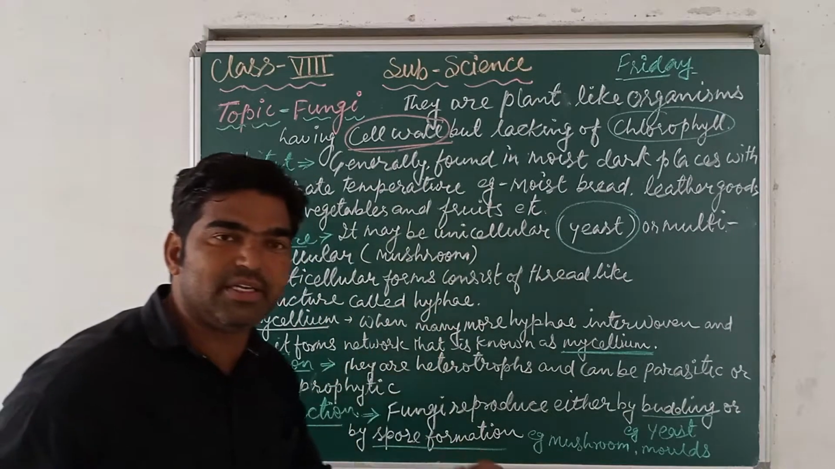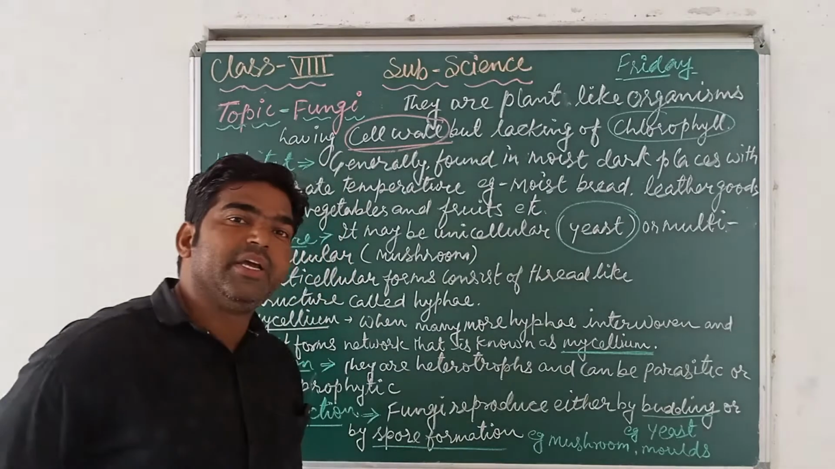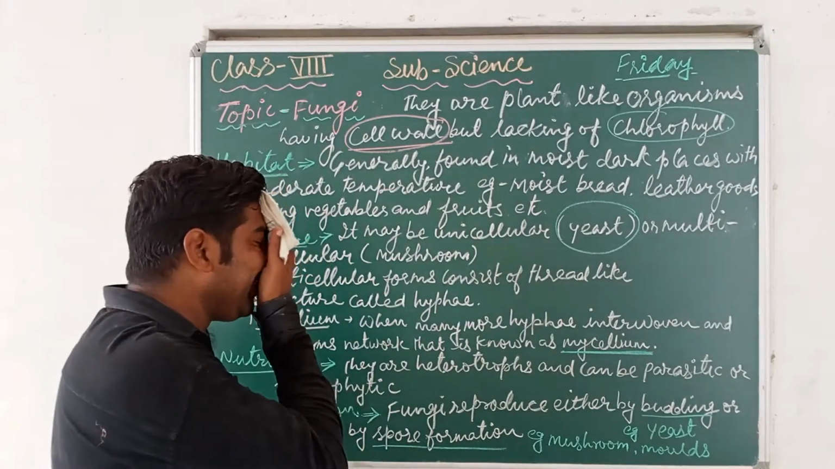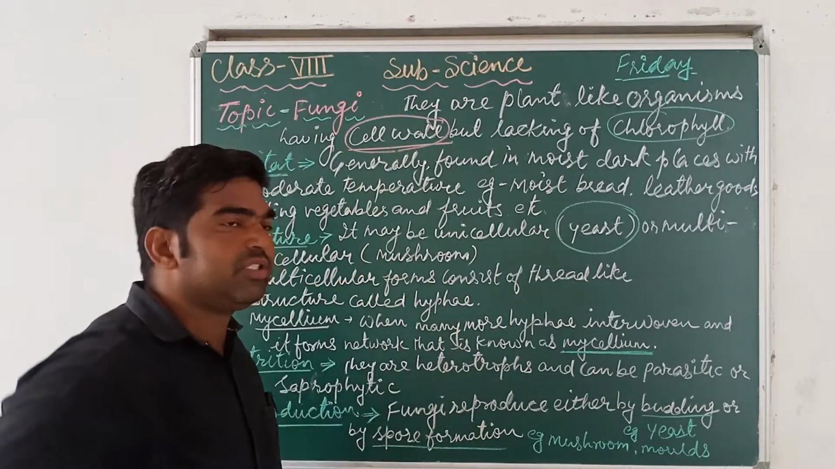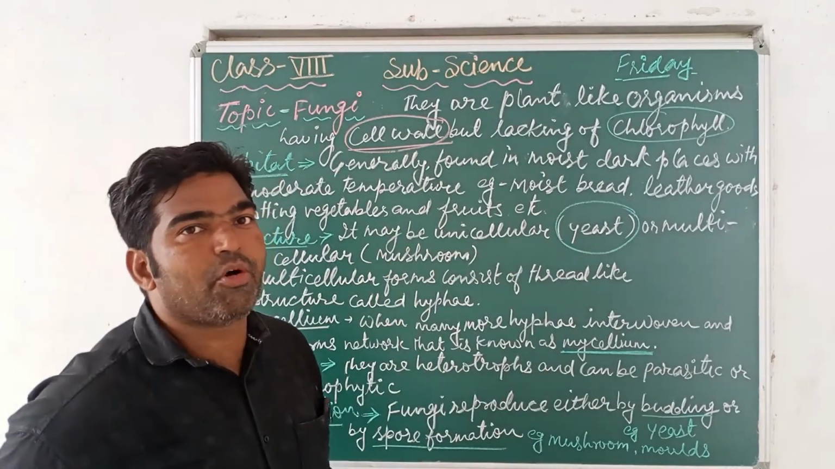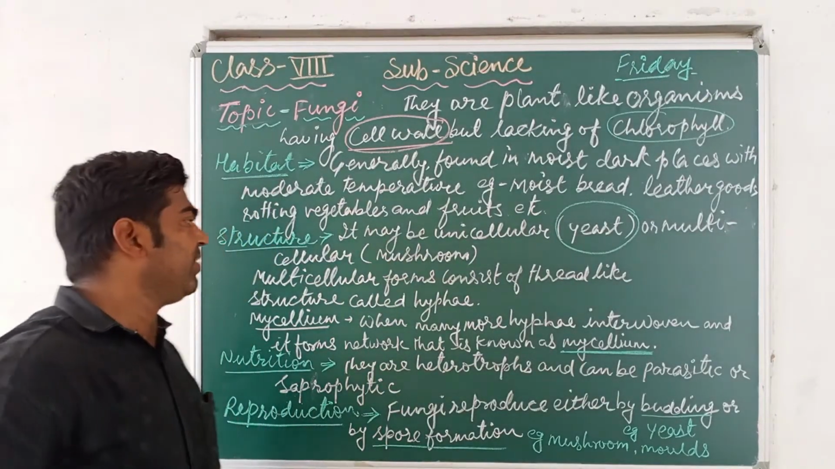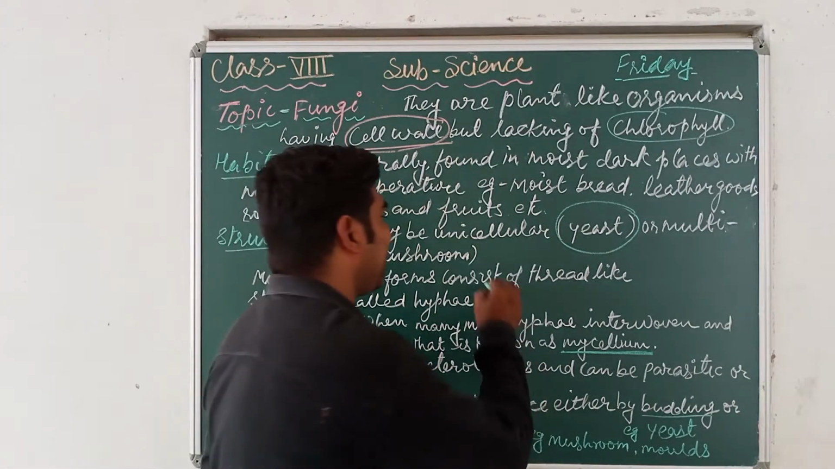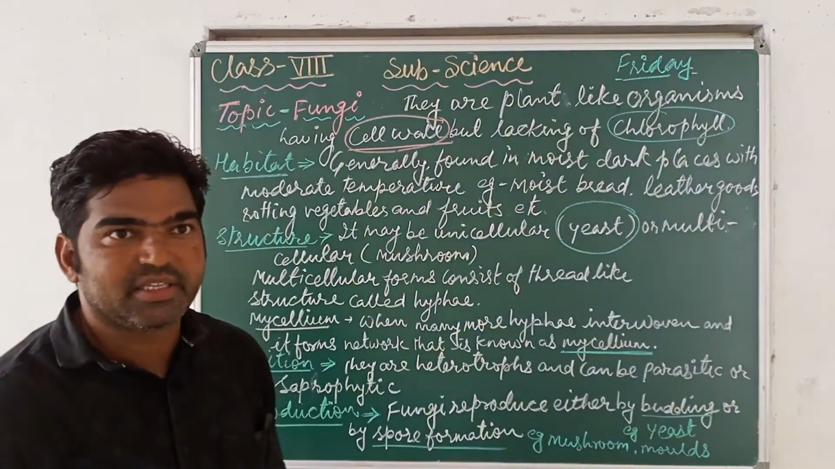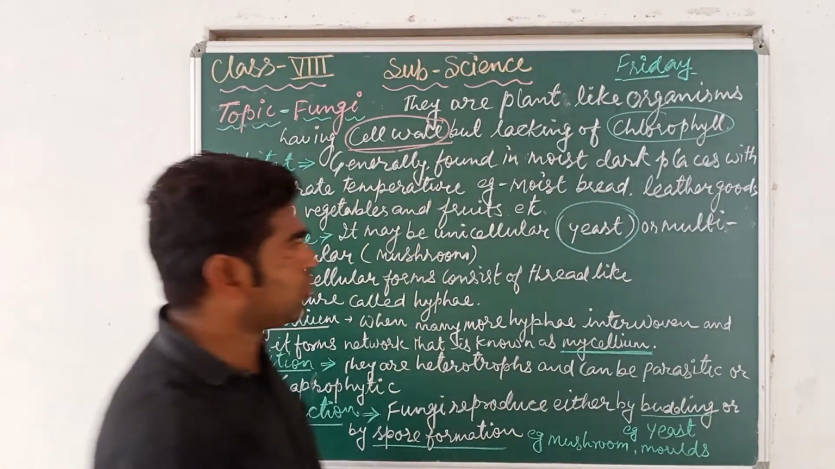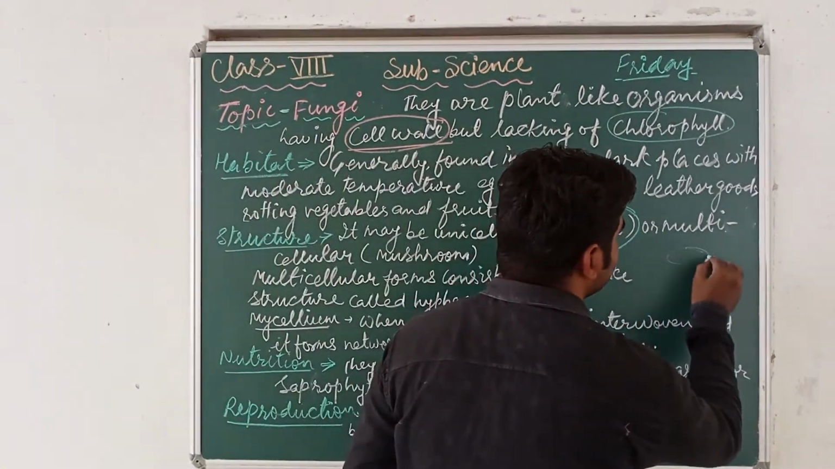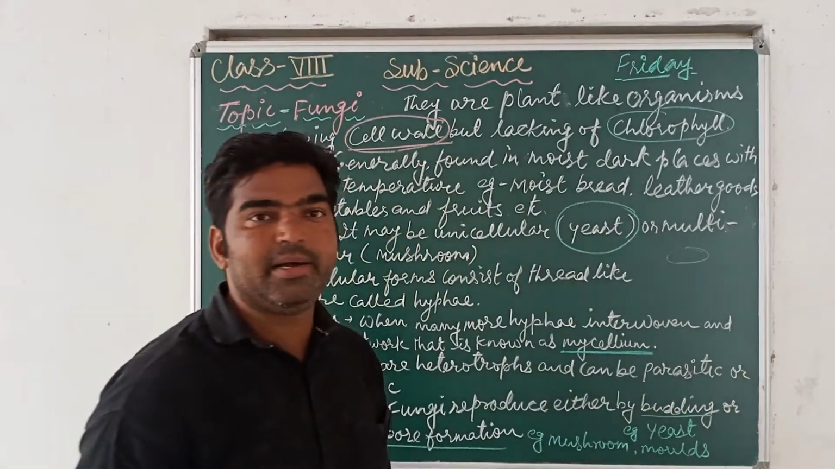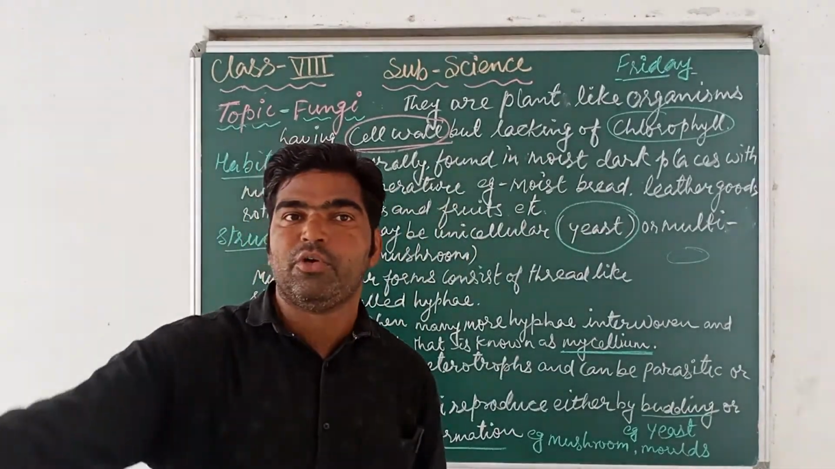Unicellular means all the activities take place in a single cell, whereas mushroom shows multicellularity, meaning the mushroom's body is made up of more than one cell. Now, multicellular forms consist of thread-like structures. Sometimes, what happens with mushrooms like this?